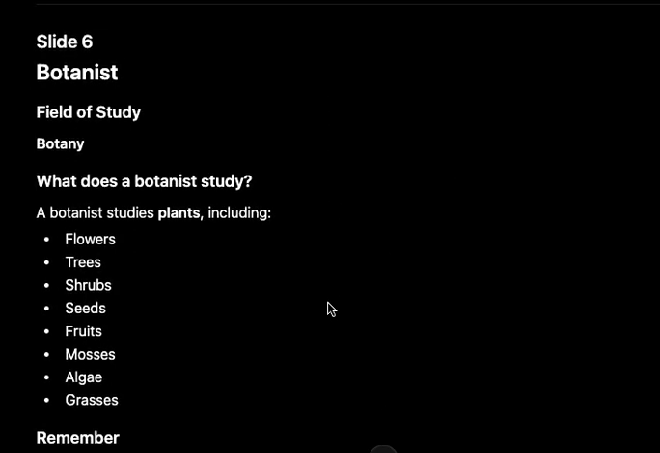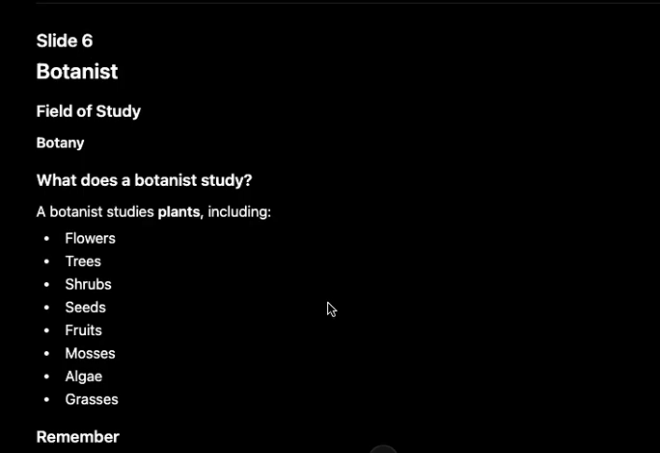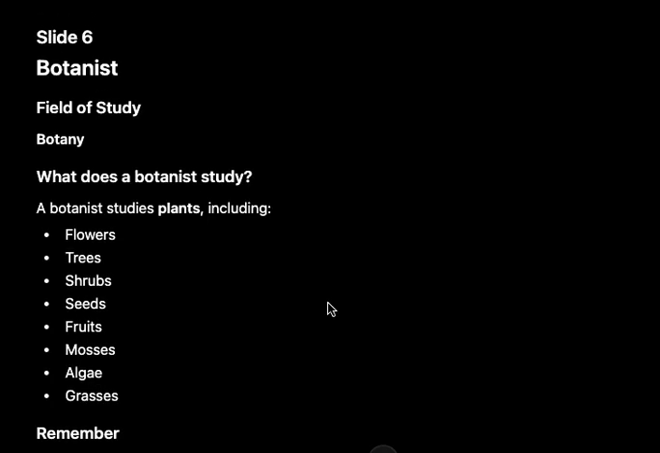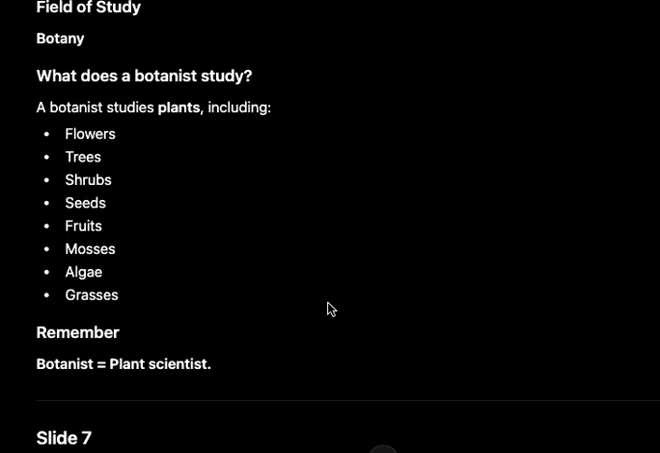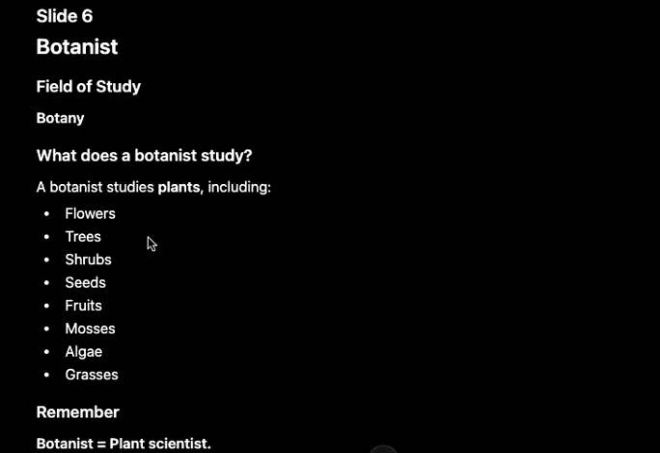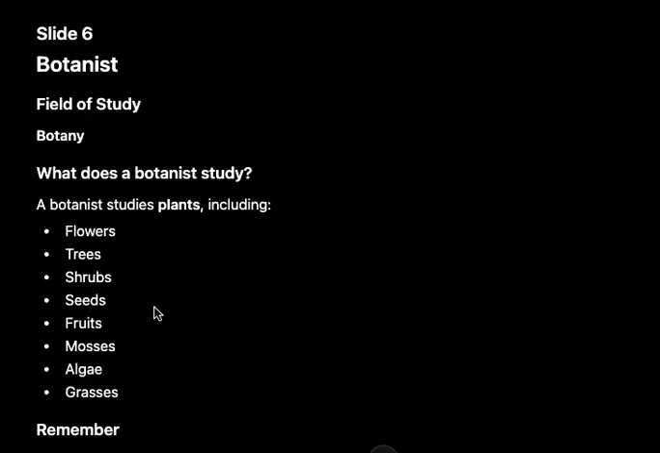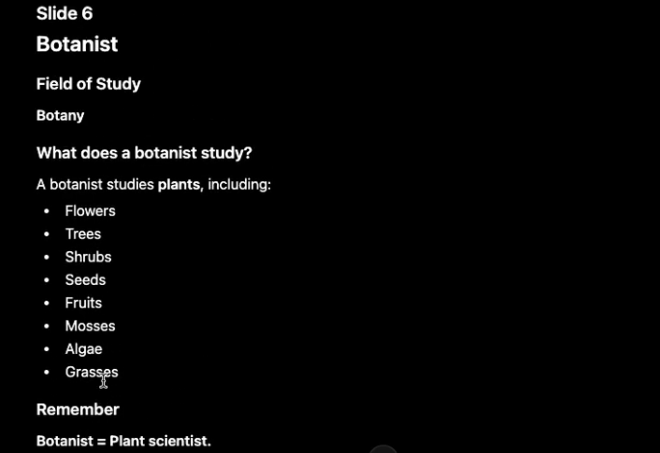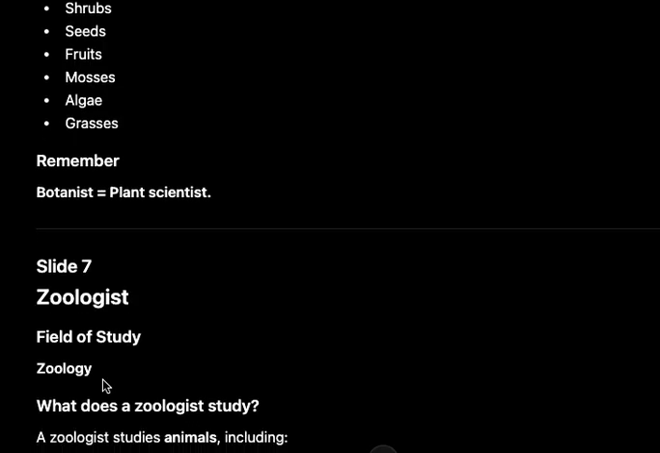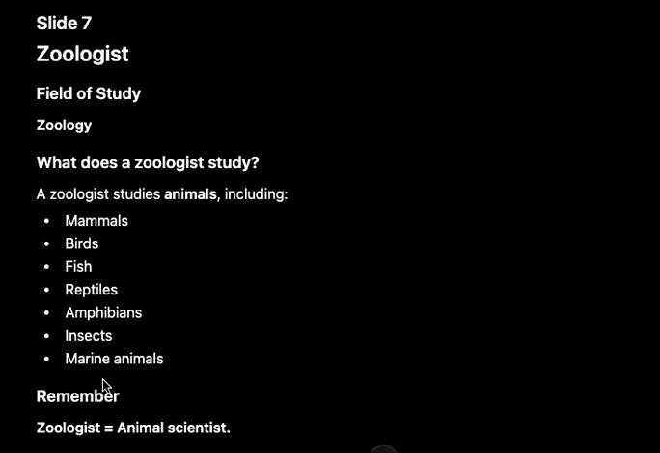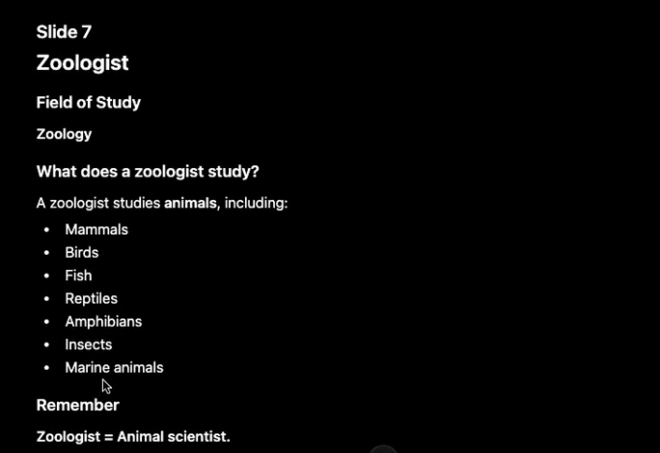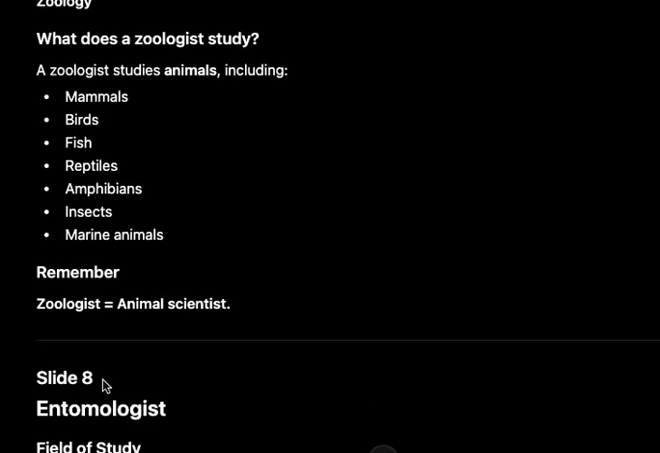Then we have botanist. So we are going to have two words, one for plants and one for animals. So a botanist studies about the plants and then a zoologist studies about animals. Botanists study trees, flowers, seeds, fruits, grasses. So a botanist is a plant scientist. Then we have zoologist. A zoologist studies animals, every kind of animal: mammals, birds, fish, reptiles, insects, marine animals.